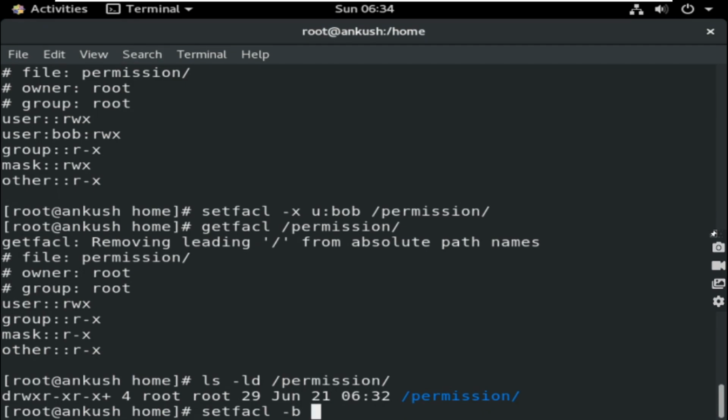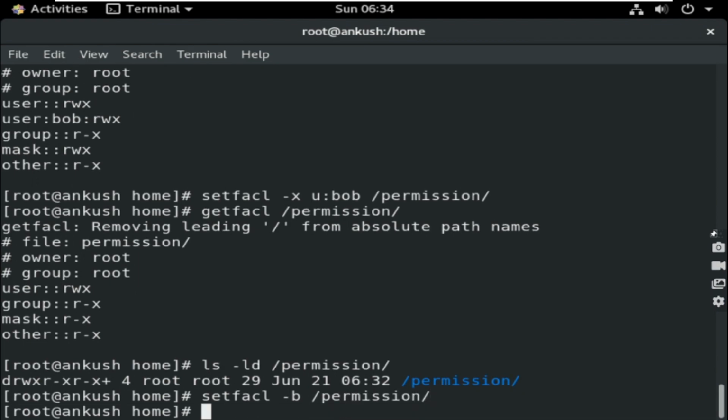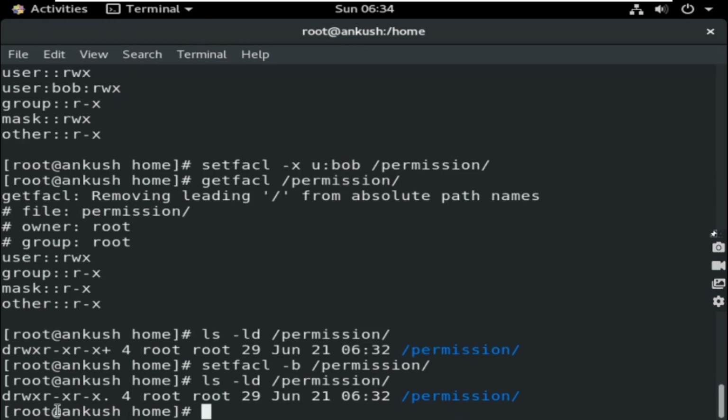So if you want to remove all of the permissions at a time with the mask, you can use setfacl -b then the directory. Now you check ls -ld. Is it there? No, it is replaced by a dot again. I hope the concept is clear. Now let us move on to the next thing. If you have any question regarding this, you can ask me in the comment section.